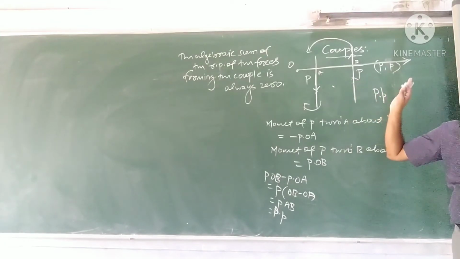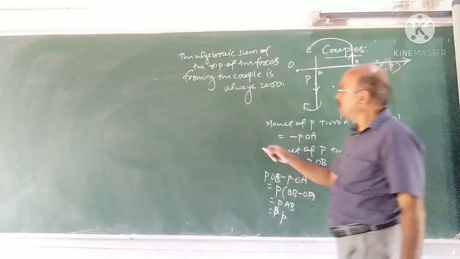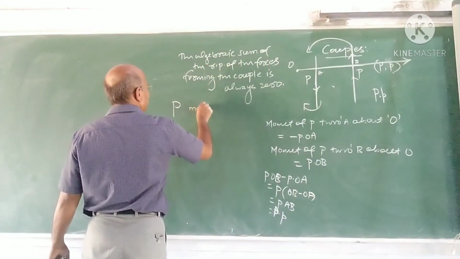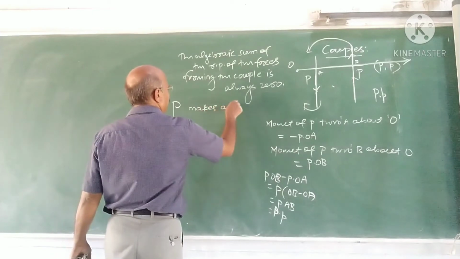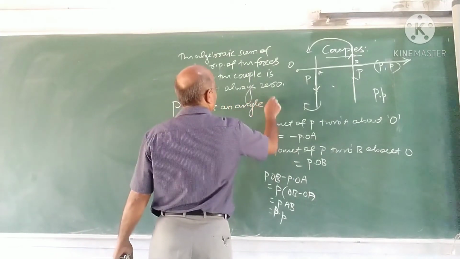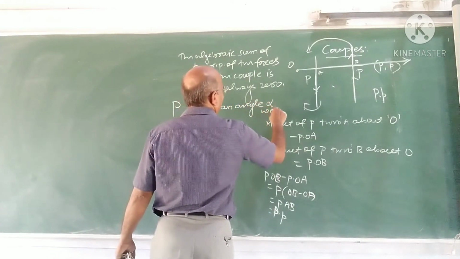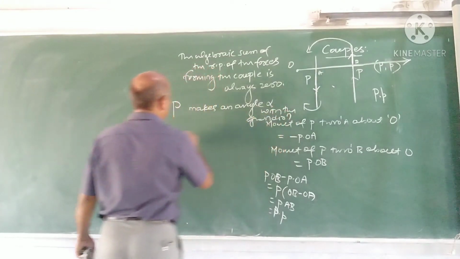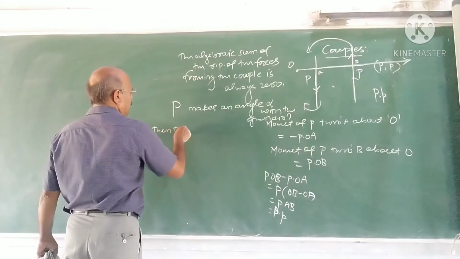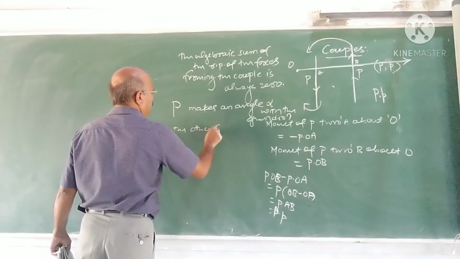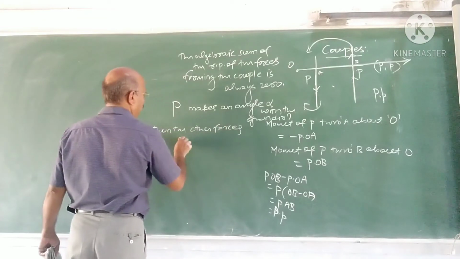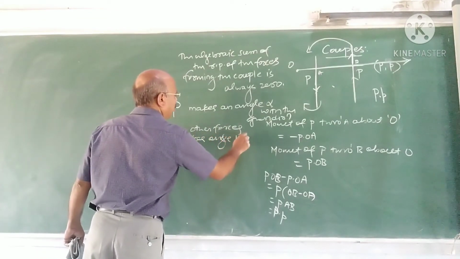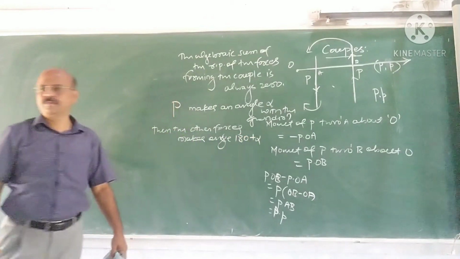What is the resolved part? If one of the forces of the couple, say P, makes an angle alpha with the given direction, then the other force makes an angle 180 plus alpha with the same direction.